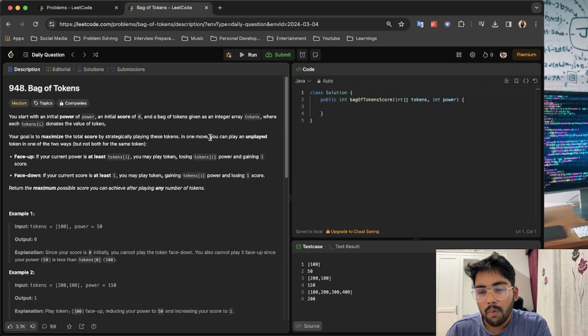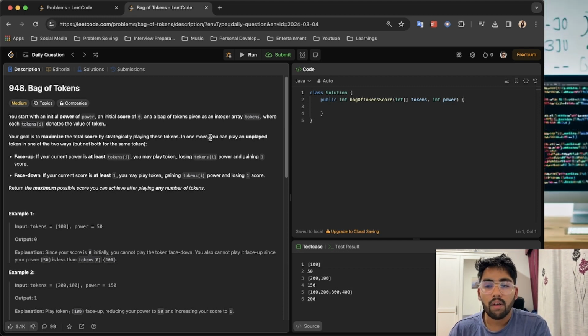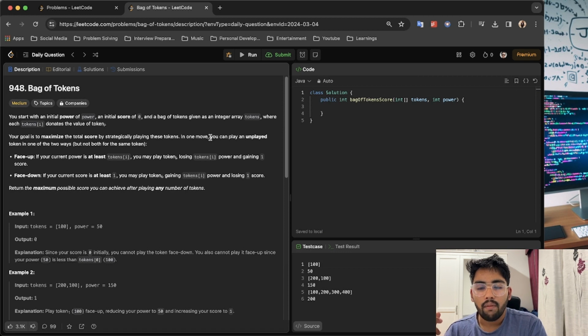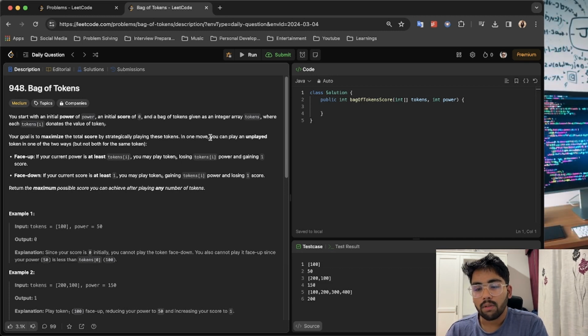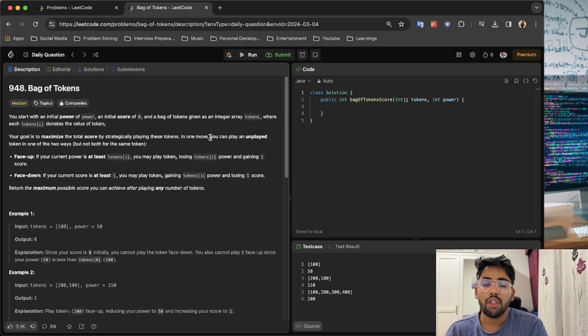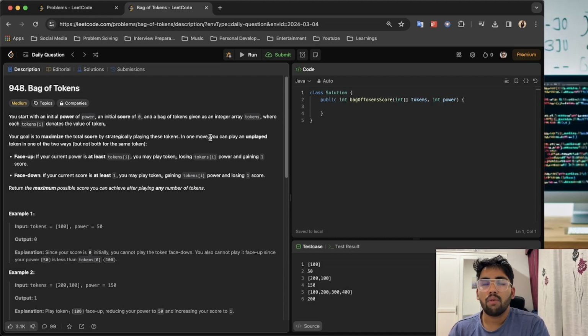One is face up. If your current power is at least tokens[i], you play the token, losing tokens[i] power and gaining one score. The other thing that could be done is face down. If your current score is at least 1, you may play token i, gaining tokens[i] power and losing one score. And then we want to return the maximum possible score you can achieve after playing any number of tokens. So okay,